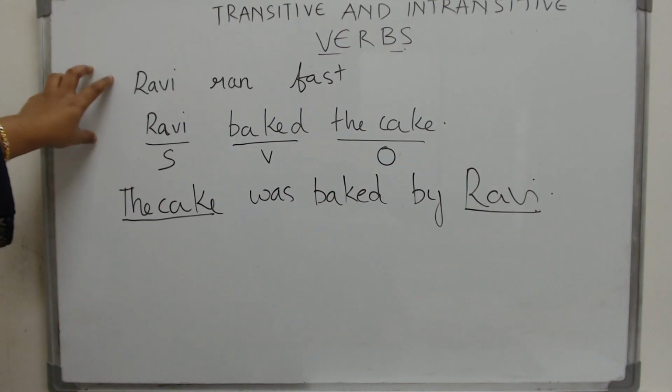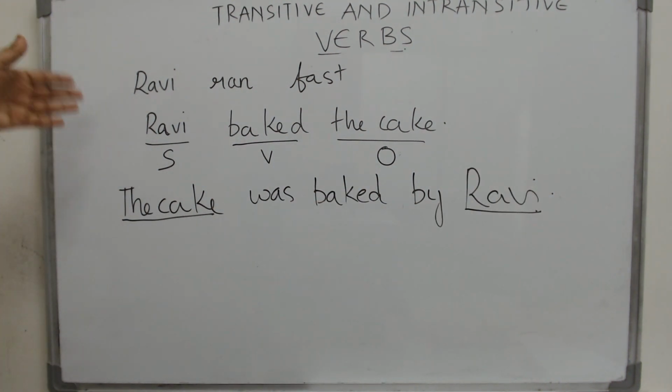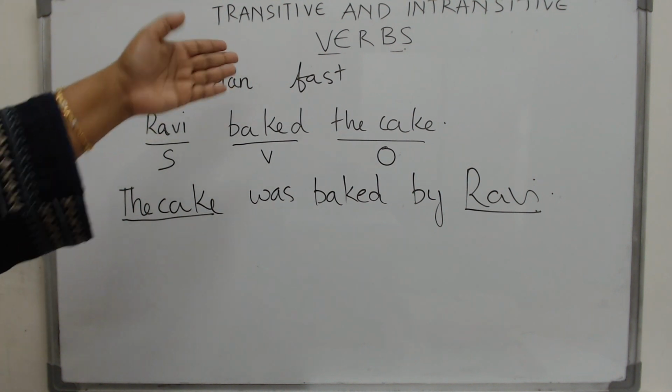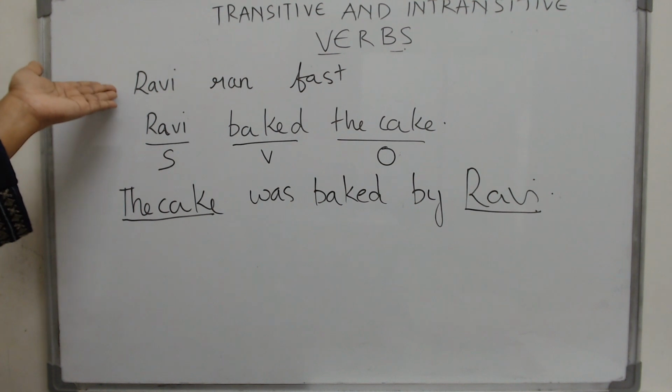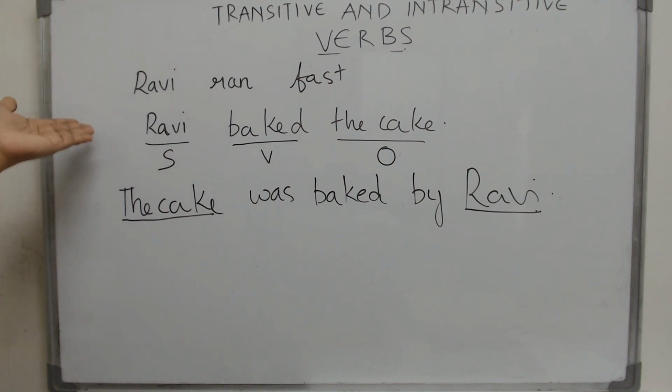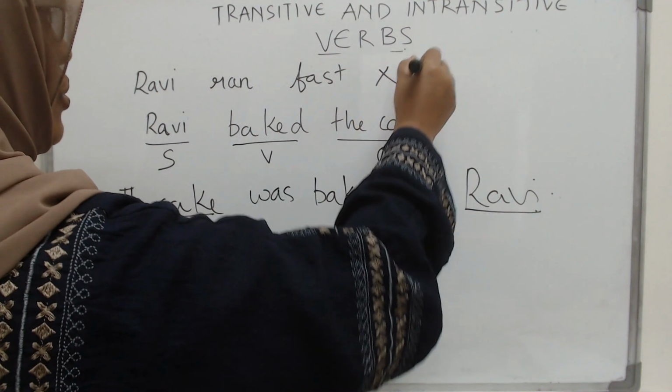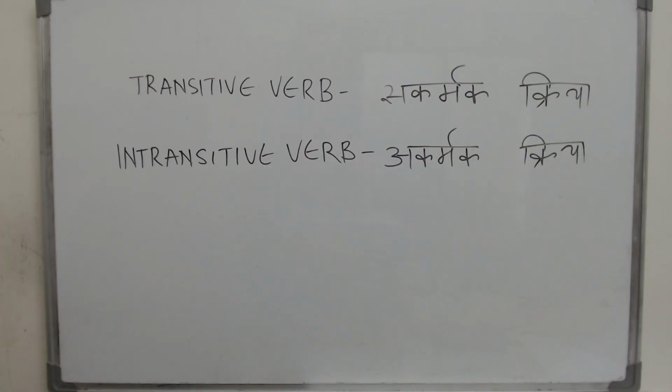Now, can you write a sentence with an intransitive verb which looks like this in the passive form? The answer is no. How do you even write it? Why can't you write it? Because there is no direct object.